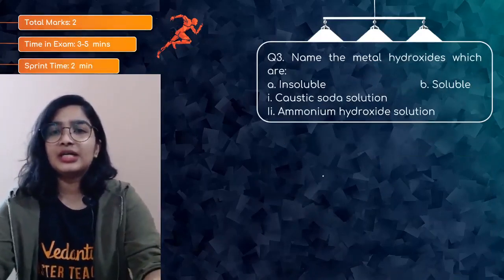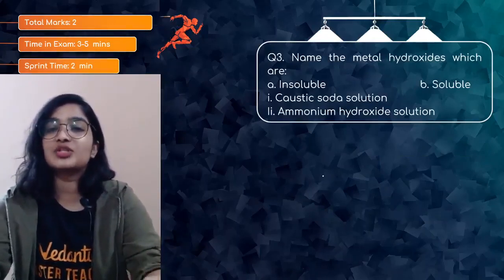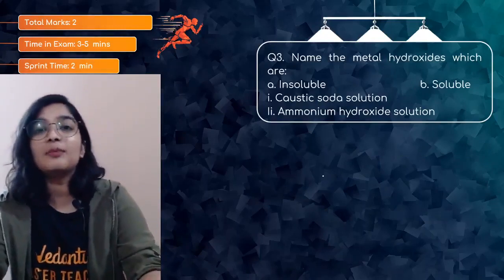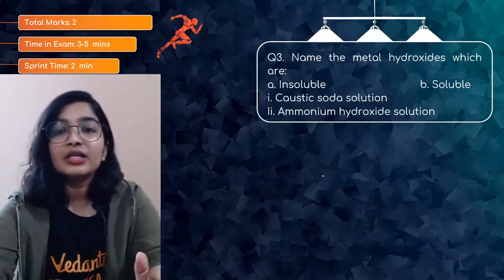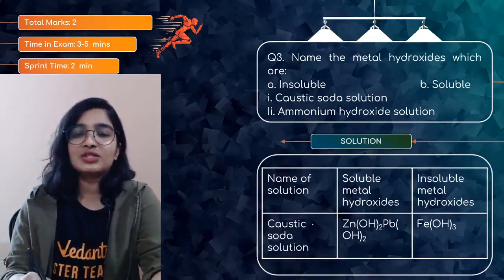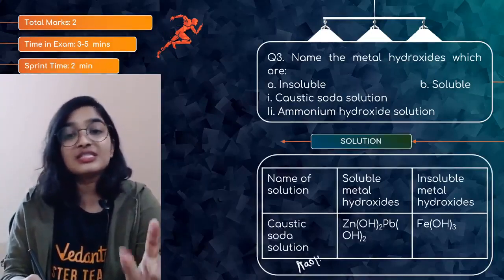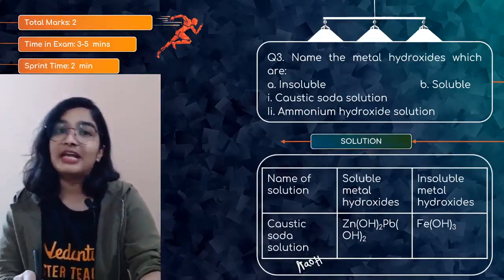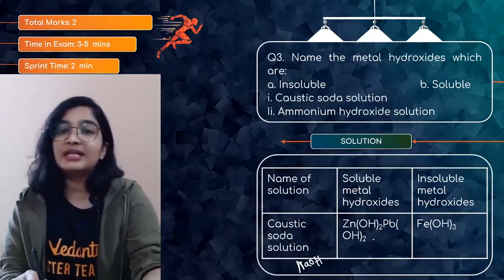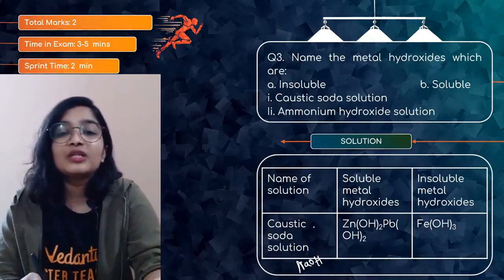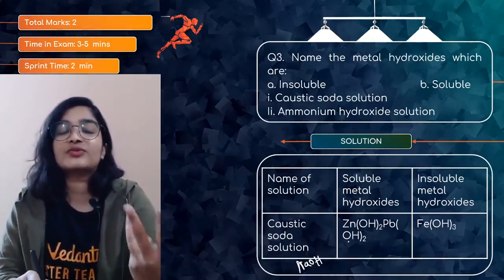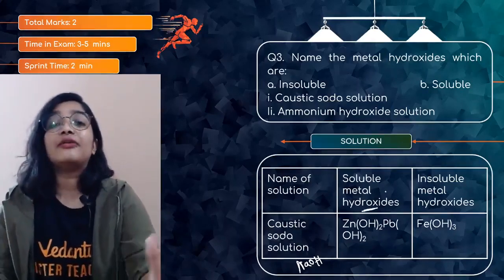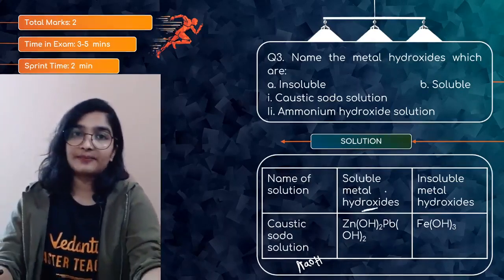Question number 3. Name the metal hydroxides which are insoluble, soluble in caustic soda solution, ammonium hydroxide solution. Okay, so which are insoluble? First is caustic soda, that is NaOH. I just told you Pb(OH)2 dissolves, whereas in case of ammonium hydroxide, it does not, it is insoluble, no? So in NaOH solution, zinc hydroxide and lead hydroxide dissolve, whereas ferric hydroxide does not.